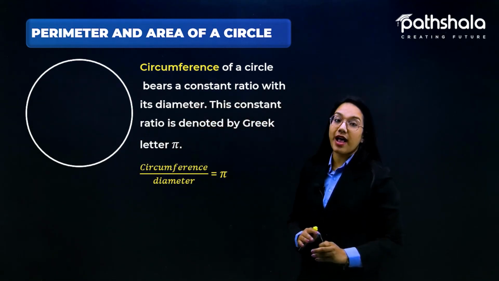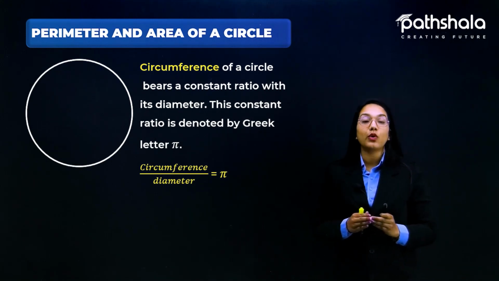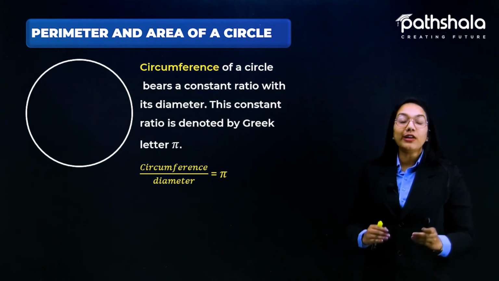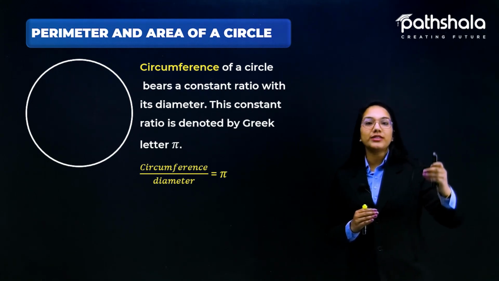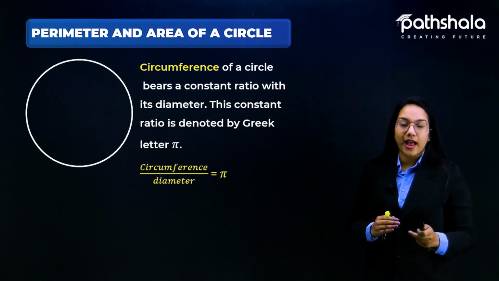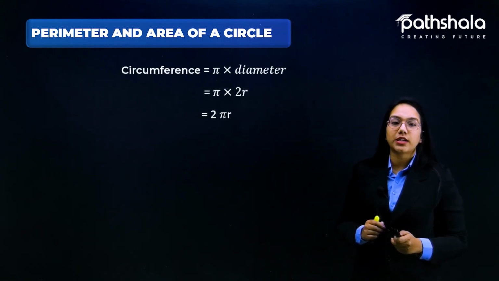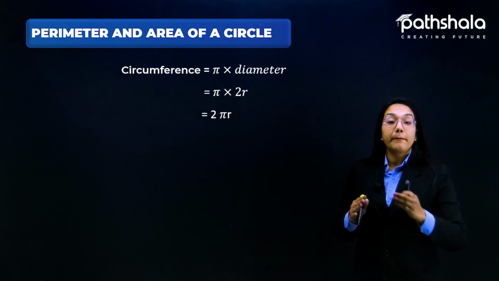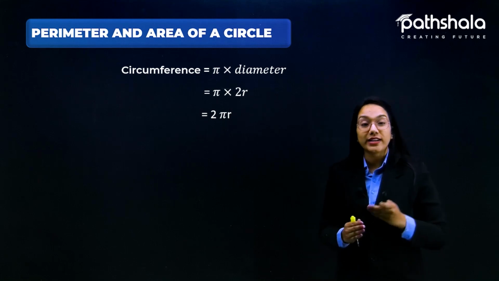The circumference of the circle bears a constant ratio with its diameter, and this constant ratio is denoted by a Greek letter, which we call pi. We know that pi is circumference divided by the diameter. Furthermore, if I solve this p by q formation, then circumference is equal to pi into diameter, and diameter is twice the radius.